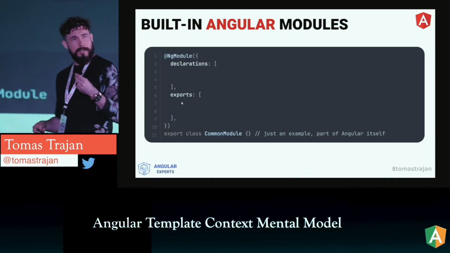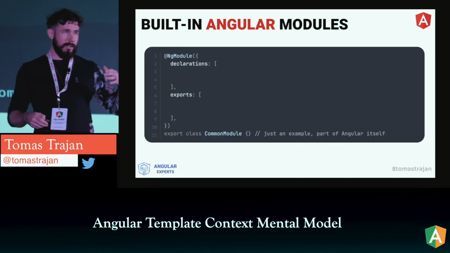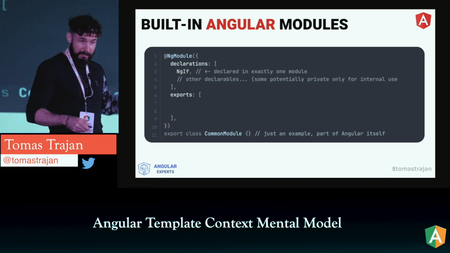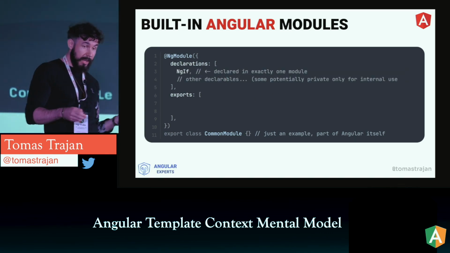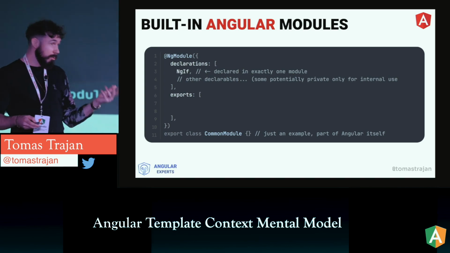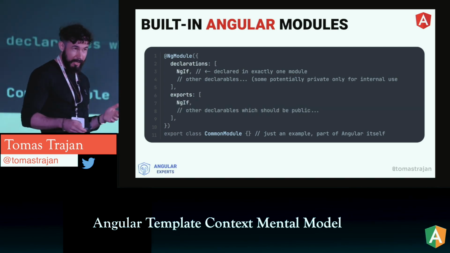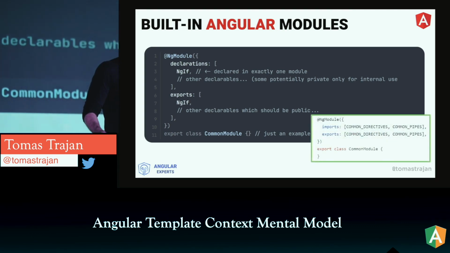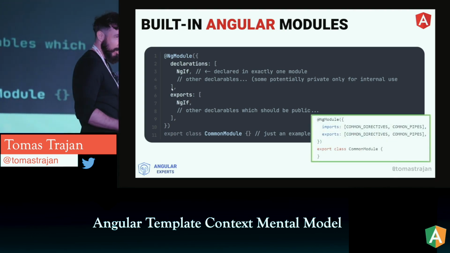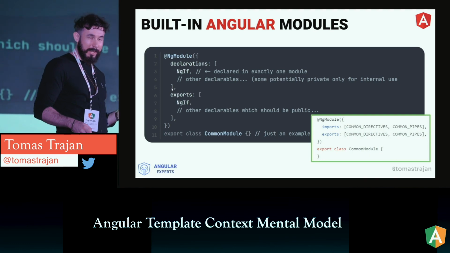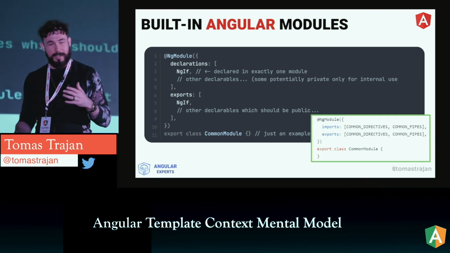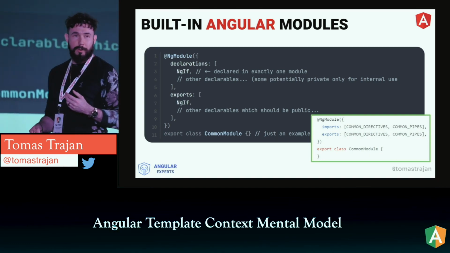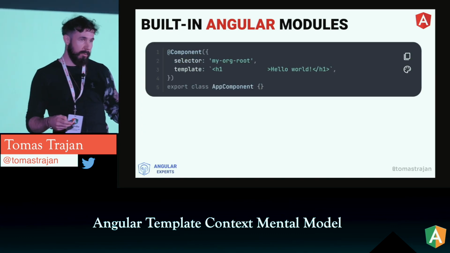So if we then look at the implementation of the common module in the Angular repository on GitHub, we would see that it declares this ngIf directive, and of course that would be useless, so it also has to export it. And if you actually took time and really looked into that repository, you would find it slightly different. There are two arrays to basically prevent the code duplication, but behind the scenes this is exactly what's going on. So now let's build on top of our example.